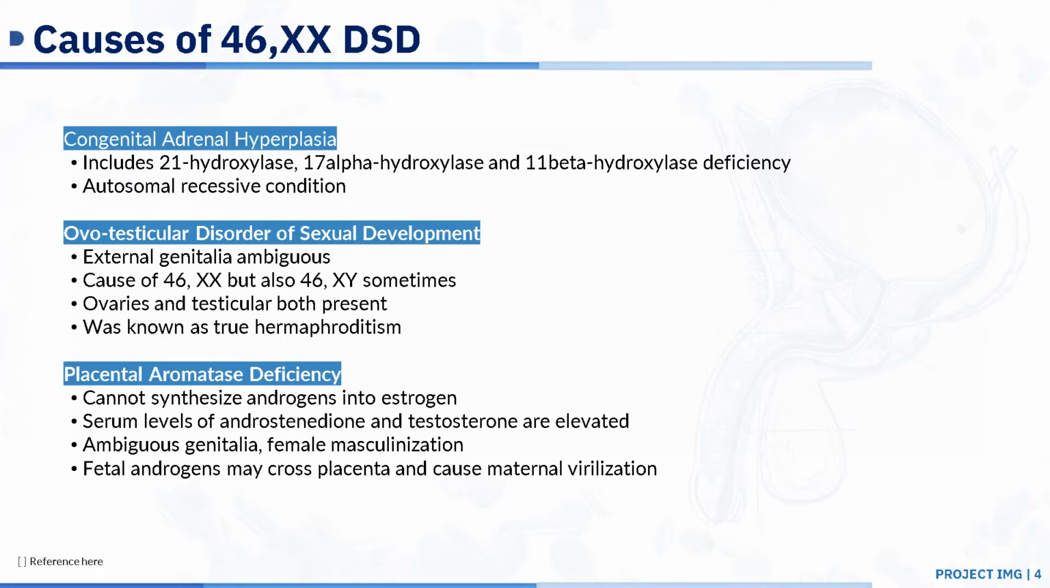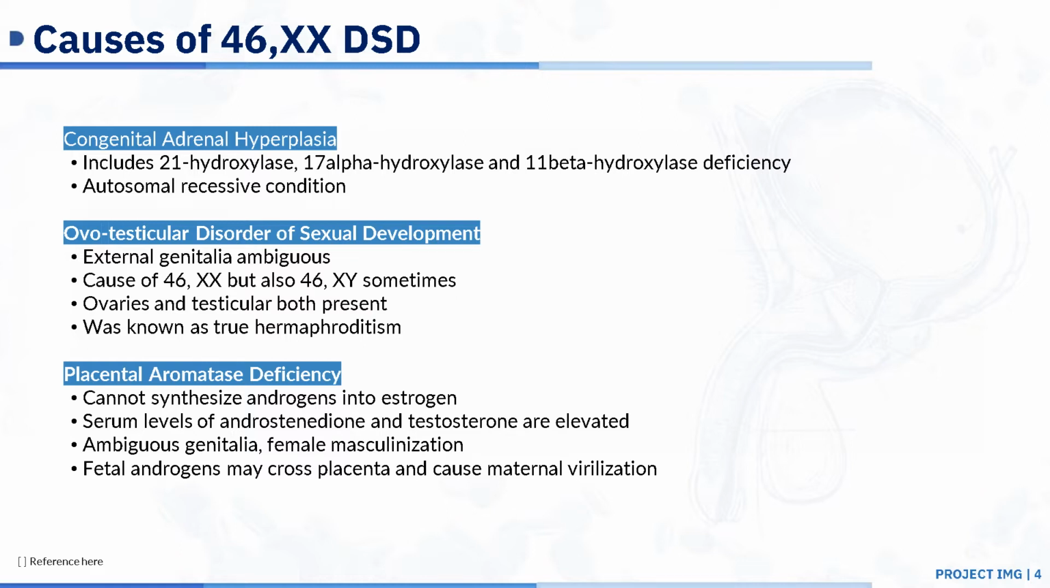So let's talk about the causes of 46XX DSD in a little more detail. The first one is congenital adrenal hyperplasia. Now this will be mentioned in another video in another section, but I do think that this is very high yield for your Step 1, and so I wanted to go over it briefly here as well. These include 21 hydroxylase, 17 alpha hydroxylase, and 11 beta hydroxylase deficiency. These conditions are autosomal recessive.